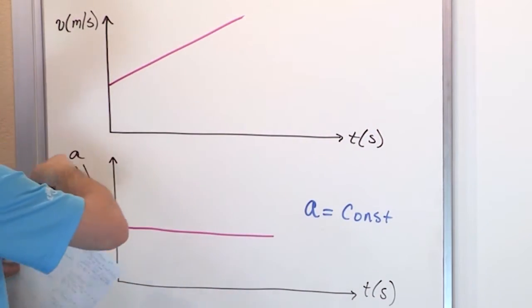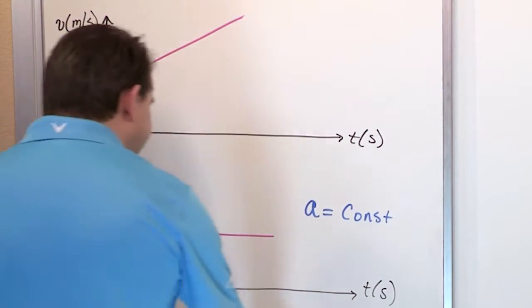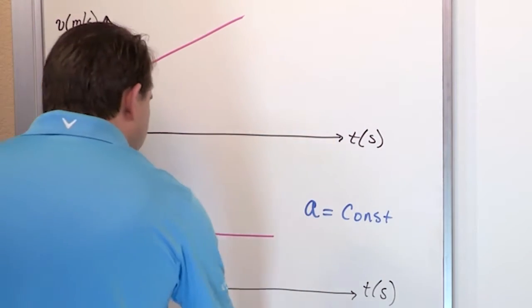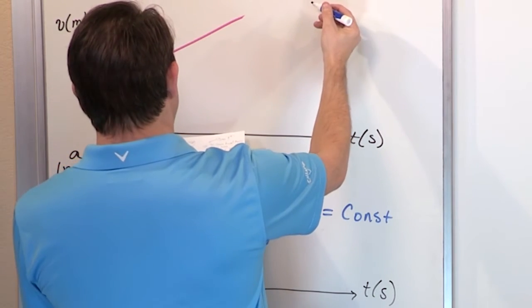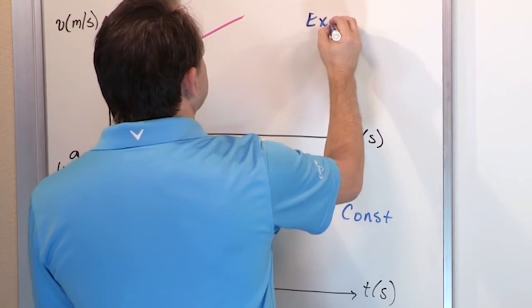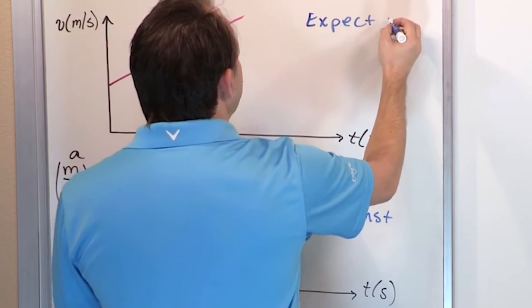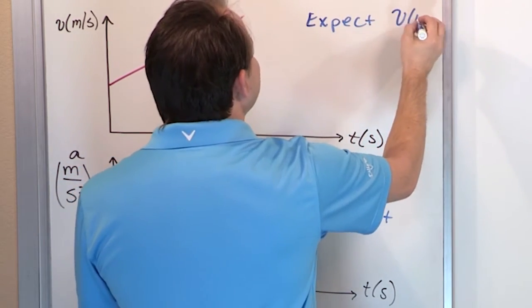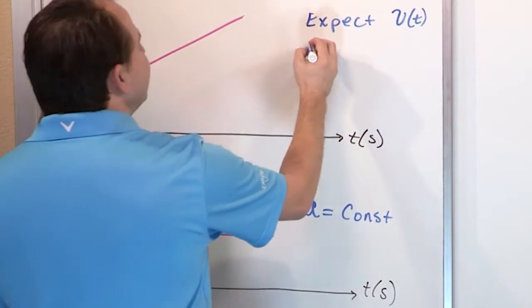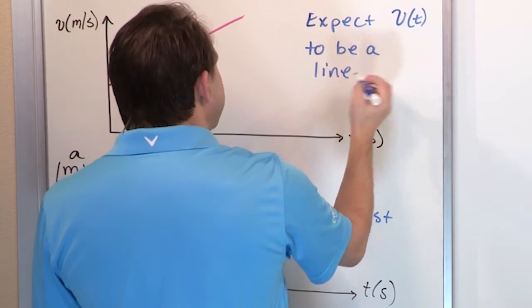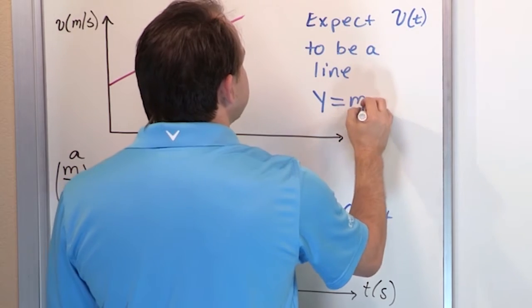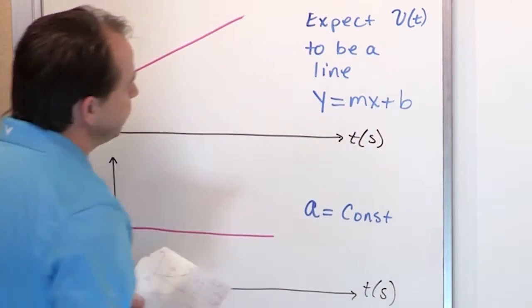Now, what does this look like? This looks like a straight line, right? So what is the equation of a straight line? So we expect, let's see, what am I going to write here? We expect that the equation for the velocity as a function of time to be a line. Something like y = mx + b, right?